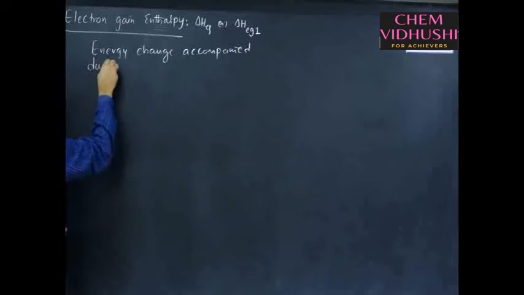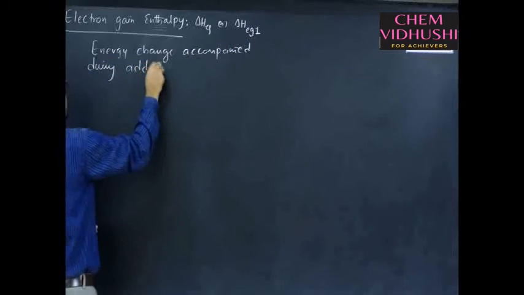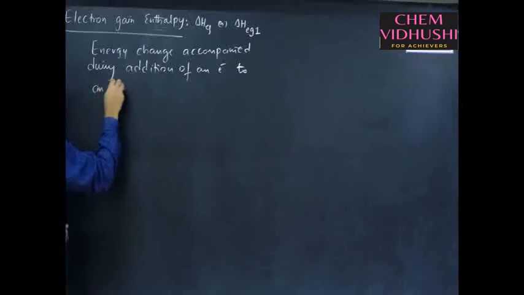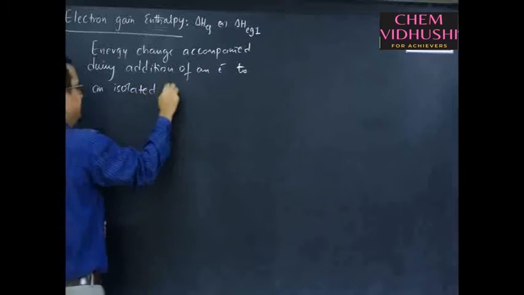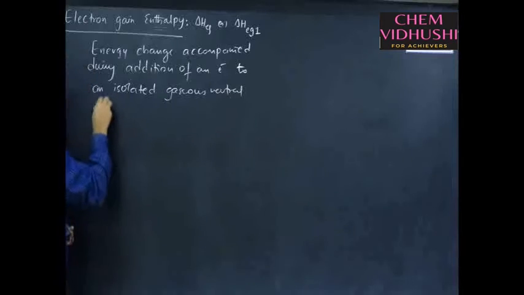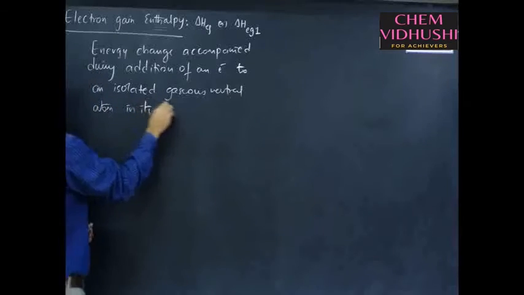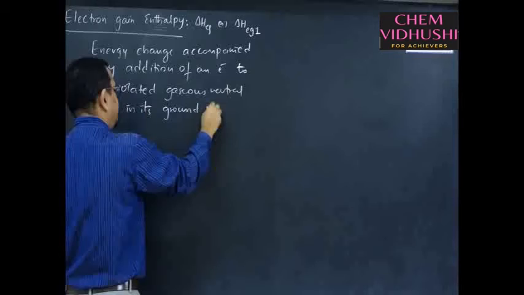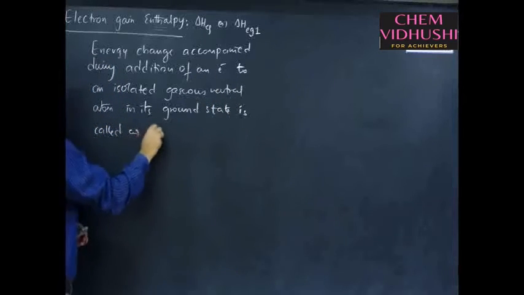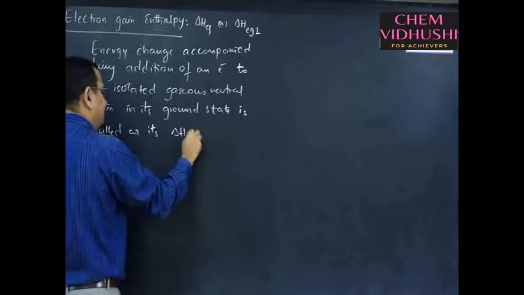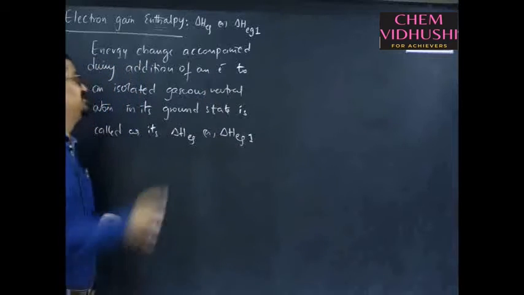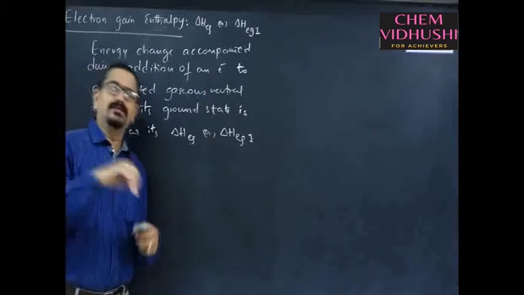So, the energy change accompanied during the addition of an electron to an isolated gaseous neutral atom in its ground state is called its electron gain enthalpy or first electron gain enthalpy. Energy change accompanied means it may be released energy or absorbed energy.